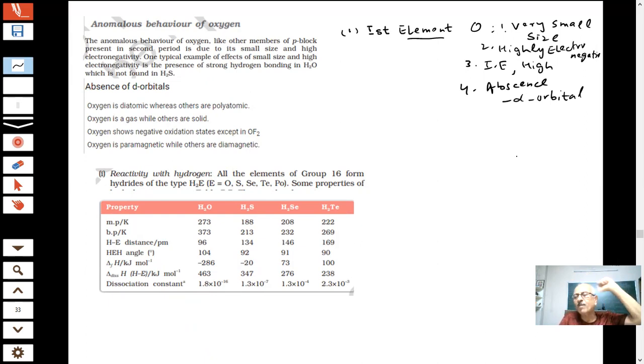Why does nitrogen not form pentahalides? You have told it. They don't have d orbitals, so how do you expect the covalency to expand? All this is chemistry which we are learning.